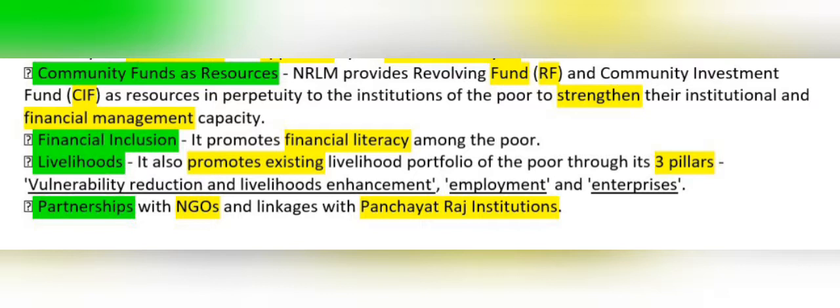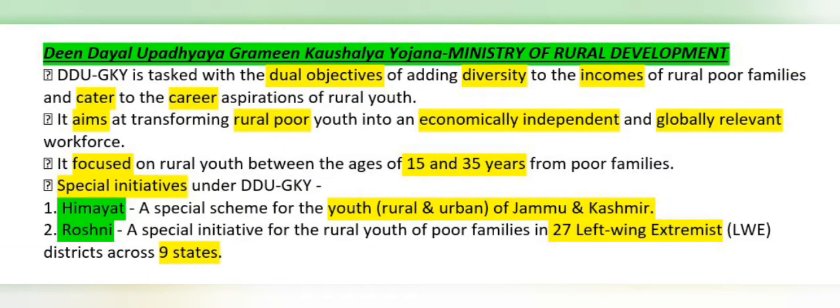Okay, and the last is partnership with the NGOs and linkage with the Panchayati Raj Institutions. Okay, partnership with NGOs and linkage with the PRIs. Okay, now the next is Deen Dayal Upadhyay Grameen Kaushal Yojana, Ministry of Rural Development.